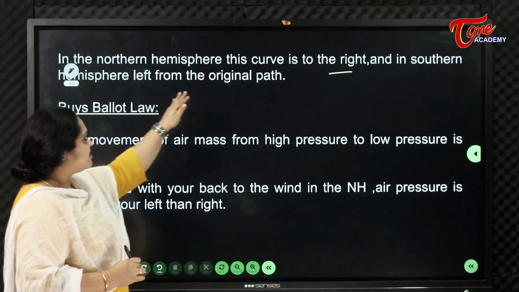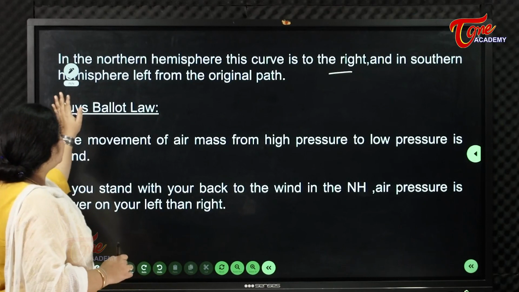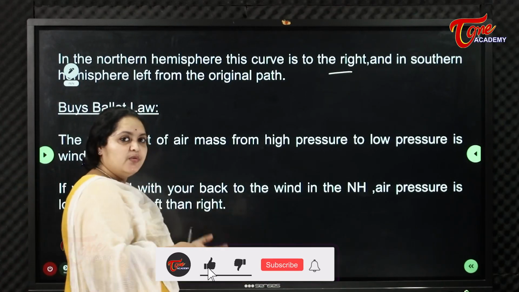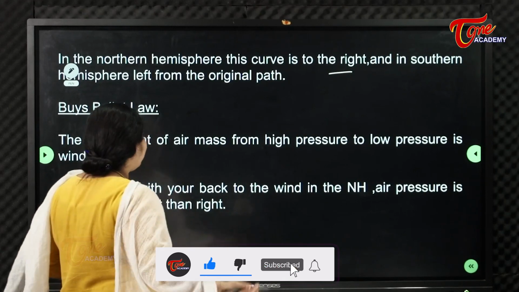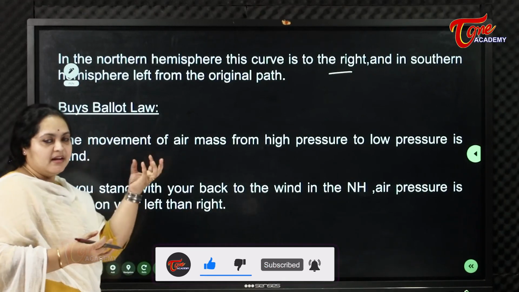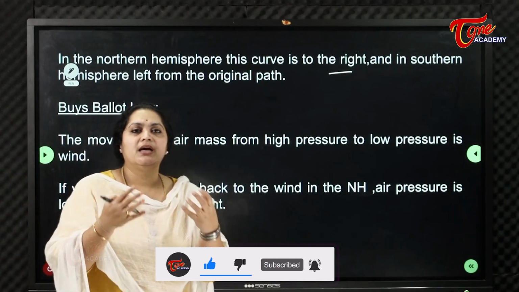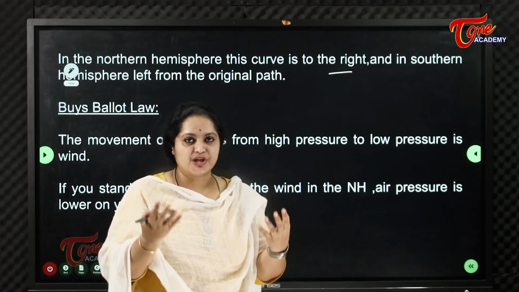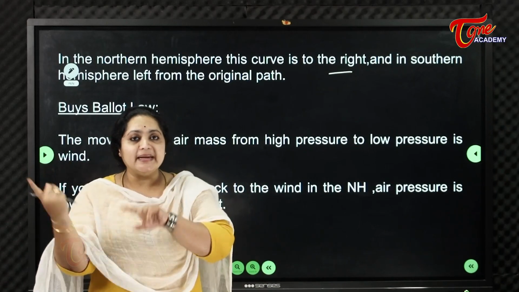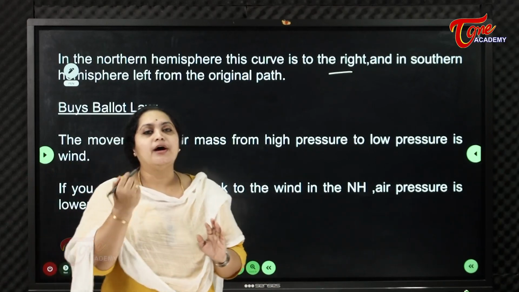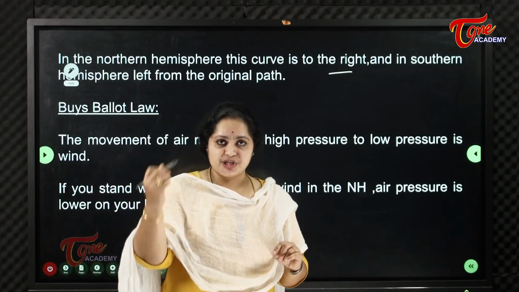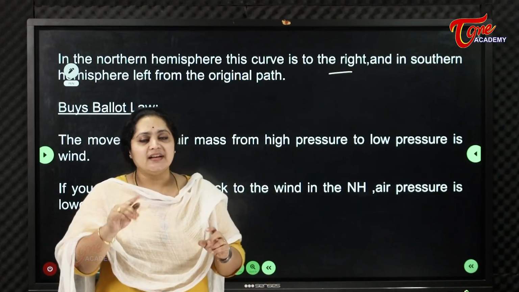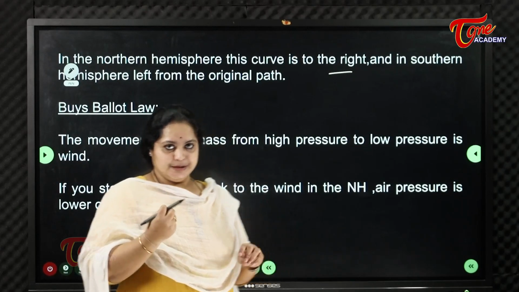So in the northern hemisphere, this curve is to the right. In the southern hemisphere, it is to the left from the original path in which it has started. So this Coriolis law means the wind or the air which has started from its original path will get deflected, or it will take a curve from its original or initial path because of the tilted axis of the Earth and the rotation of the Earth.